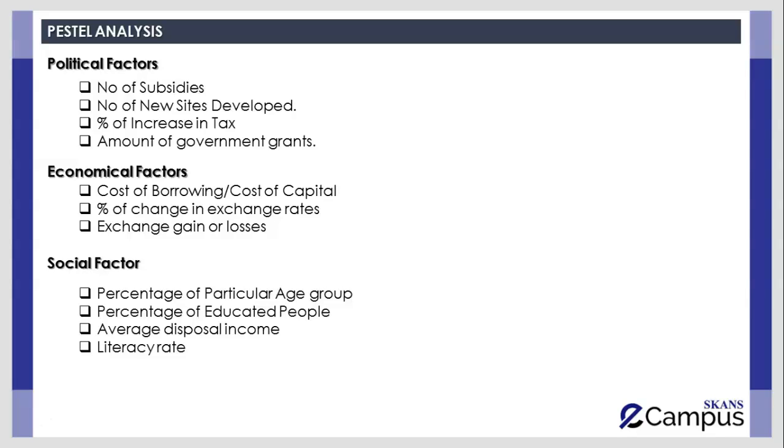For example, if you are running a business which produces fashionable clothes for teenagers and you are doing your business in a country where 80% of the population is above 60, it will have a negative impact because only 20% of the population is available who can buy your product, and 80% would not be able to buy it because you are producing trendy clothes for teenagers.